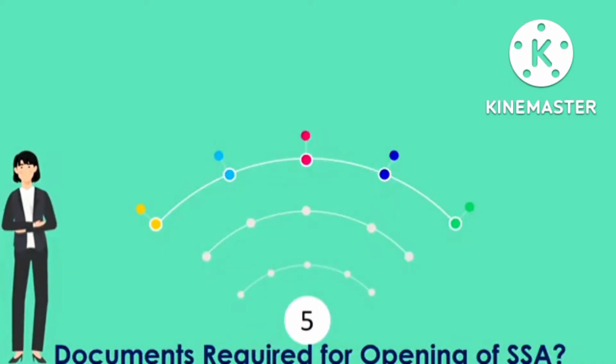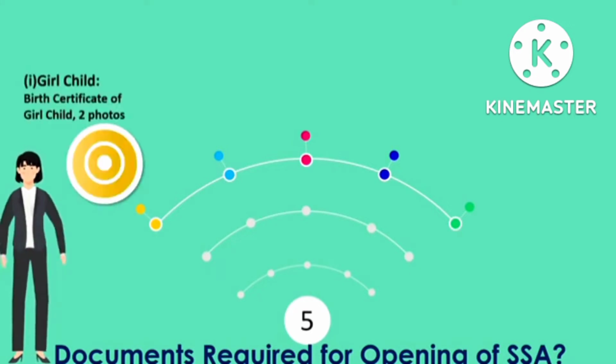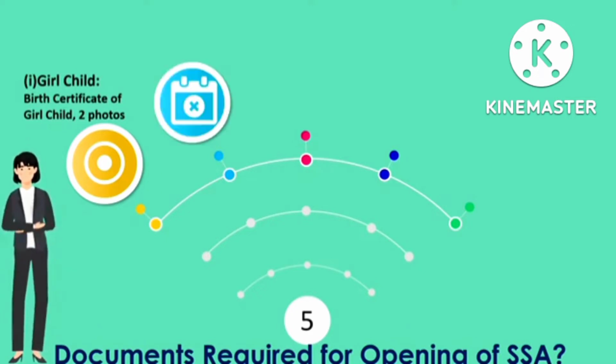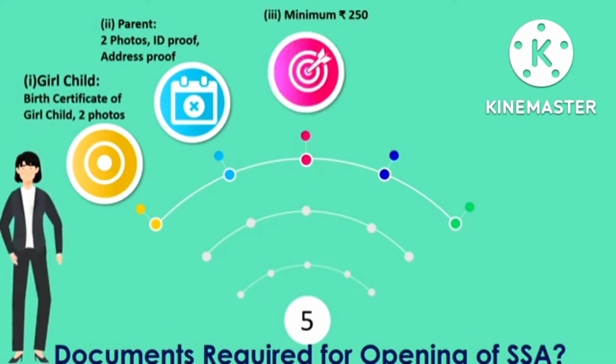Now we will see about the documents required for opening a Sukanya Samriddhi Yojana account. The birth certificate of the girl child has to be submitted. That is mandatory, and 2 photos of the girl child also you may have to submit. Thereafter, the parents' 2 passport size photos are required, and ID proof and address proof are also required. I will tell you in a while what valid documents are required as address proof or ID proof. Then the minimum deposit is 250 rupees, as I have told earlier.